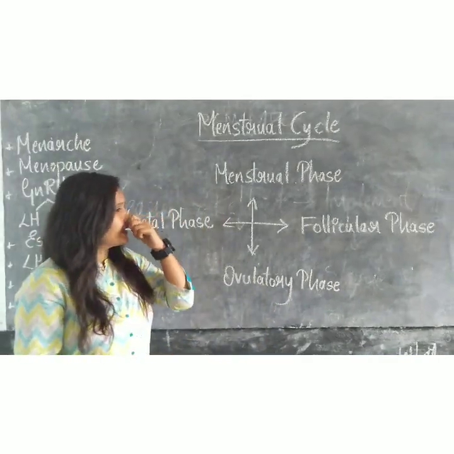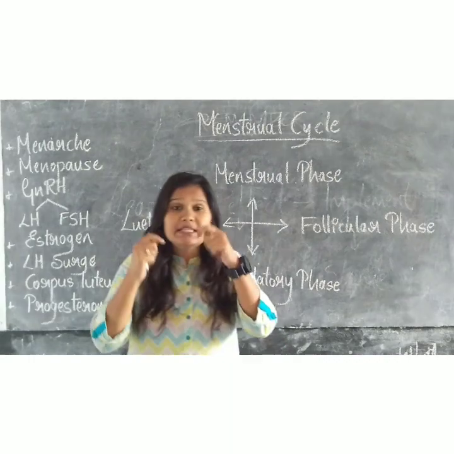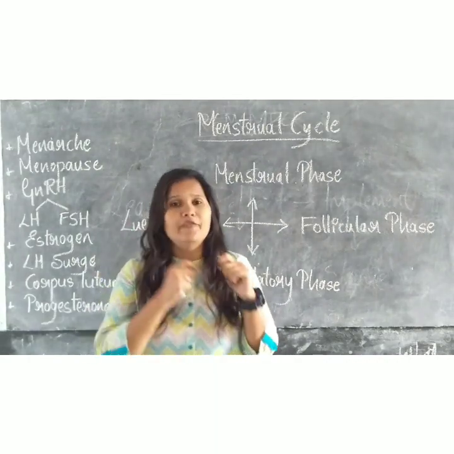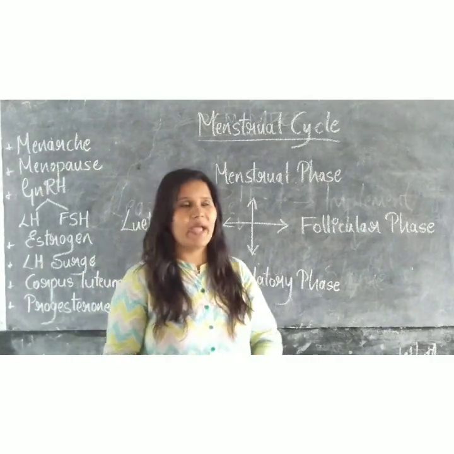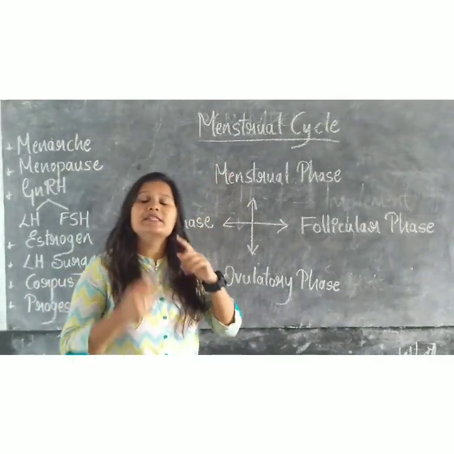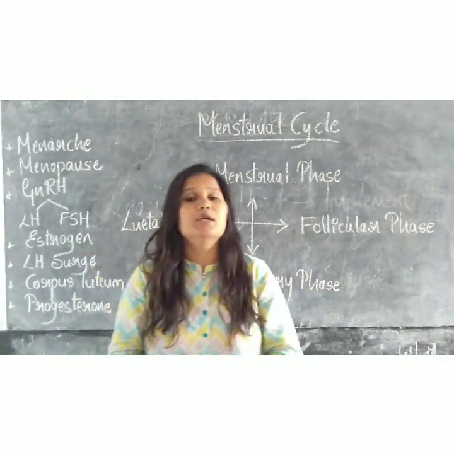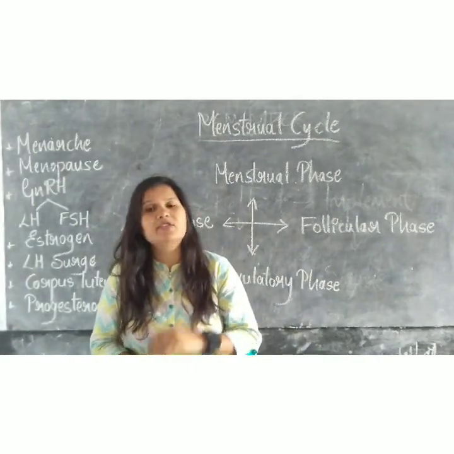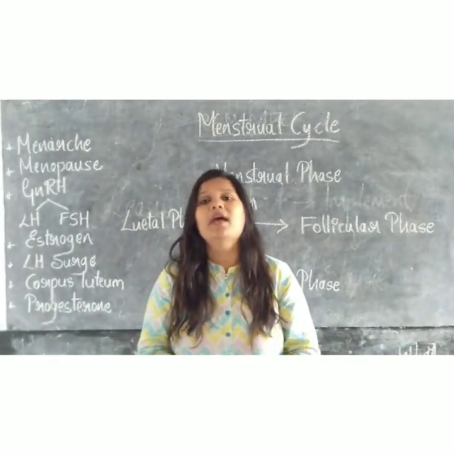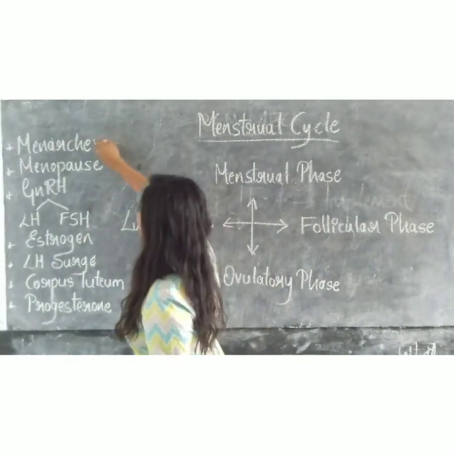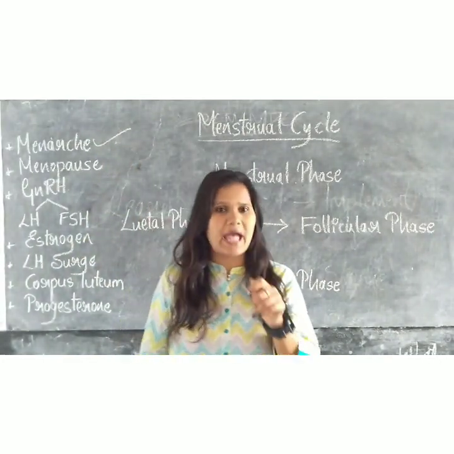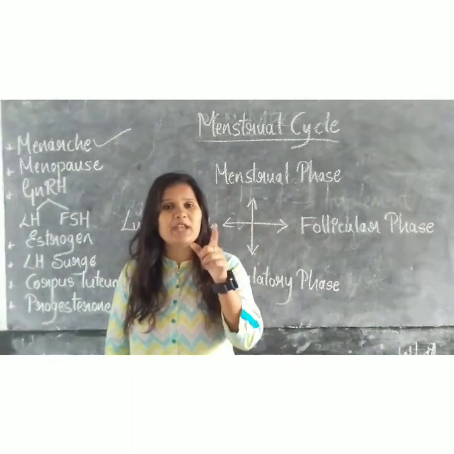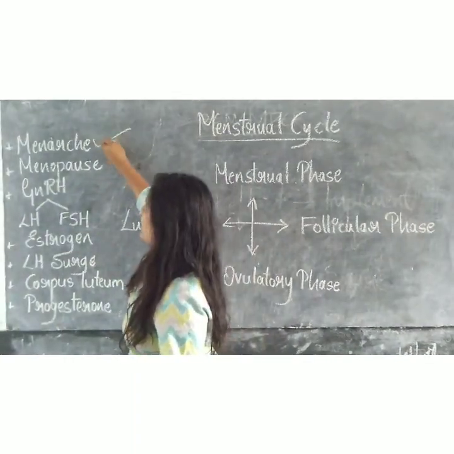Menstrual cycle is characterized by the flow or bleeding, where this menstrual cycle starts at puberty. The first menstrual cycle which starts at puberty is called the menarche, where in every female the first menstrual cycle which takes place at puberty is called the menarche.